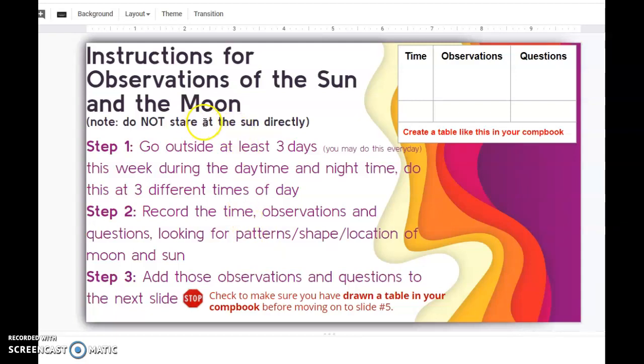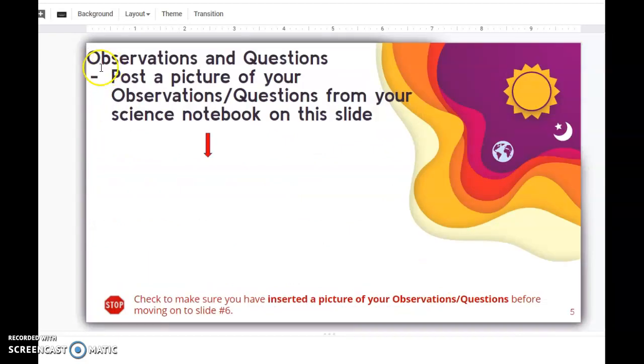Don't stare directly at the sun. We all in agreement that that's a bad idea. Note where it's located, make any observations, write any questions in your comp book, okay? Take a picture of that page and post it right here on the screen. Not a link. Insert the image and post it right here on the screen so I can see it, okay?